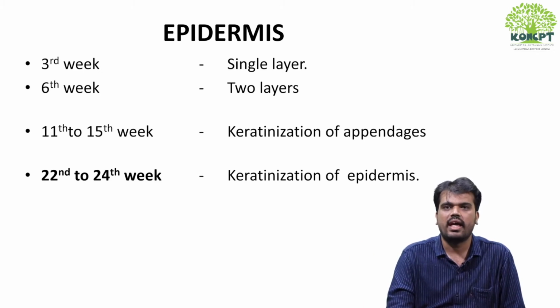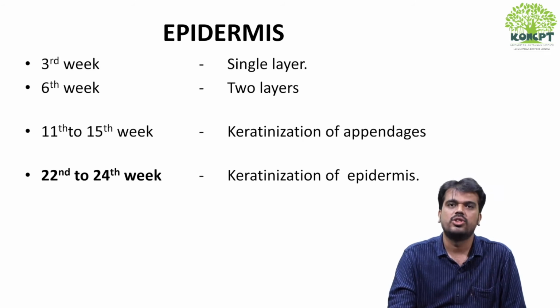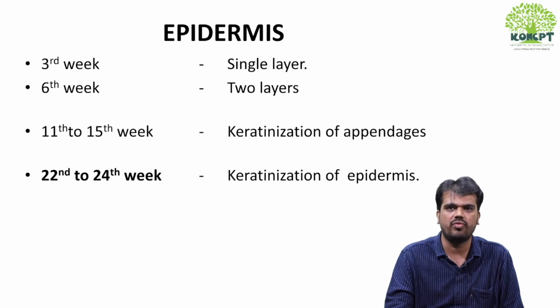Then your question is keratinization. Keratinization of surface appendages occurs earlier than keratinization of surface epidermis. So keratinization of appendages occurs initially before your surface epidermis. It occurs between the 11th to 15th week of gestation, right? If they ask you the question, when keratinization of sebaceous gland occurs, your answer is 11th to 15th week. For that you should know what all the appendages are. Appendages are sebaceous glands, apocrine glands and eccrine glands. So keratinization of eccrine glands is 11th to 15th week of gestation. Keratinization of apocrine glands, 11th to 15th week of gestation, right?